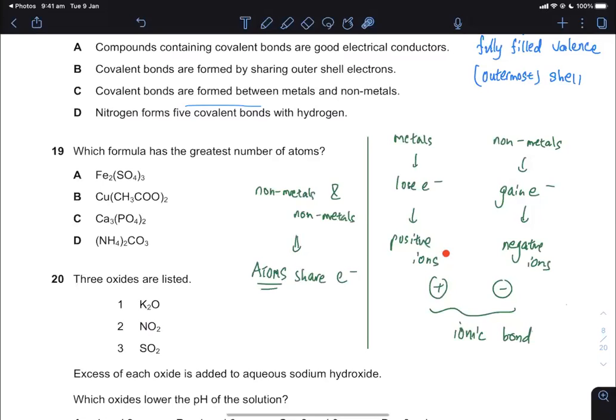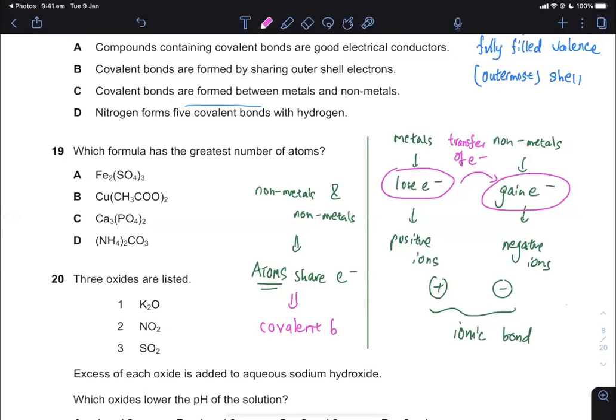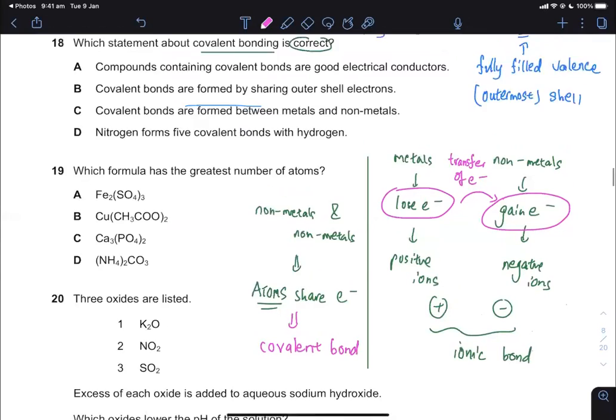Here I get a transfer of electrons. Whatever you lose, you give the electrons to the nonmetals. So what you get there is transfer of electrons from the metal to the nonmetals. You get an ionic compound, ionic bond. When you share electrons, you get something called covalent. Covalent, I better spell that properly, C-O-V-A-L-E-N-T. You get a covalent bond, you get a covalent compound.